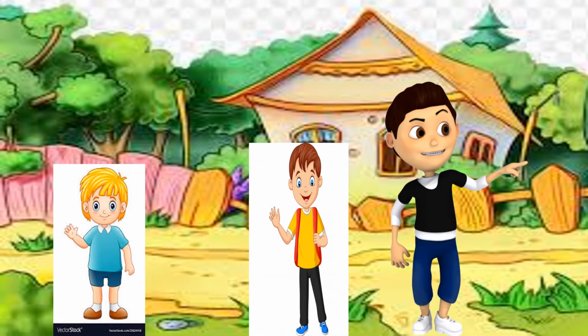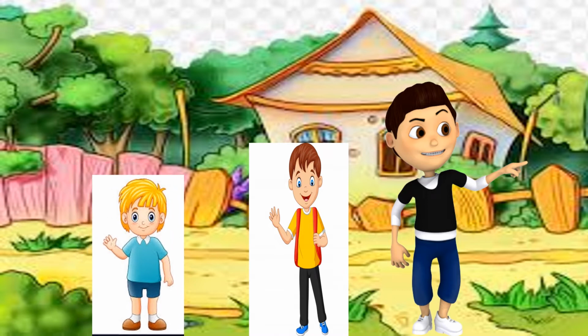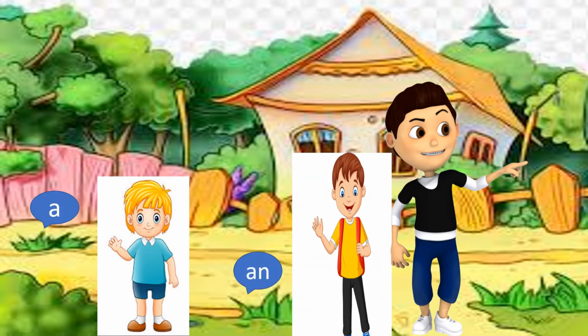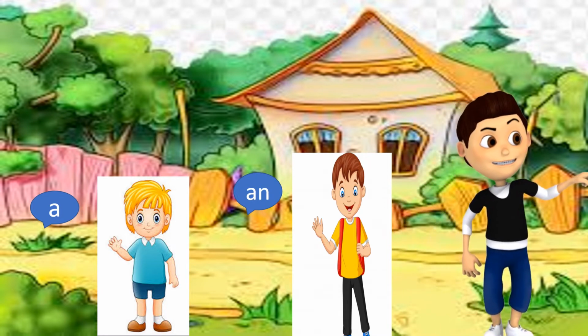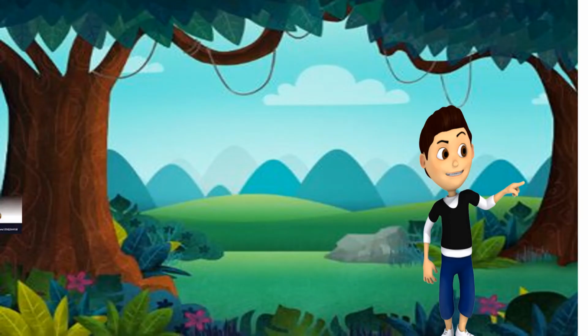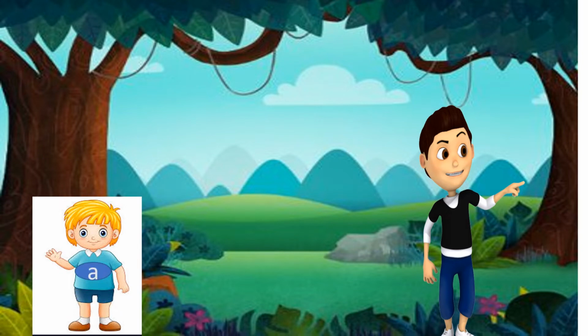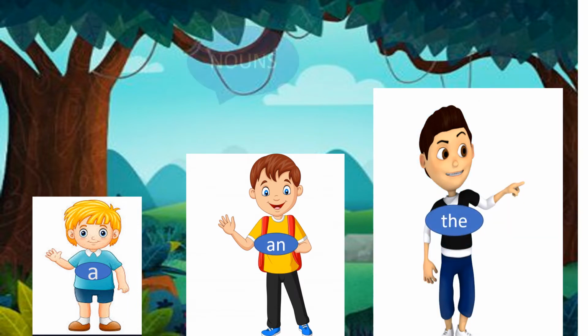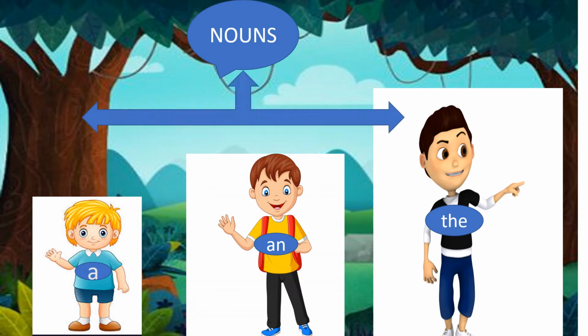Come on children, let's learn about these three articles in detail with the help of a story, and the name of the story is Article Brothers. Okay, meet the three article brothers, a, an and the. All three brothers like to point out nouns. Okay, so a, an and the, all three article brothers point out nouns.